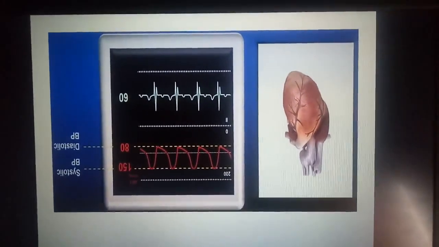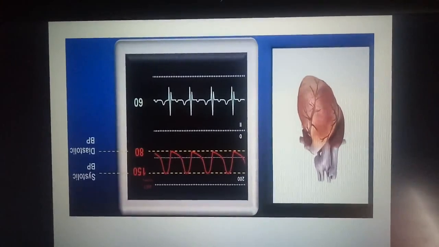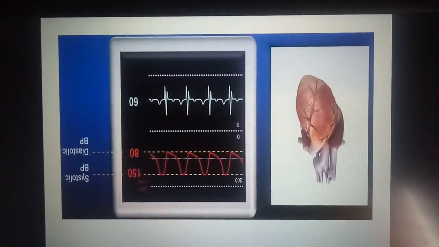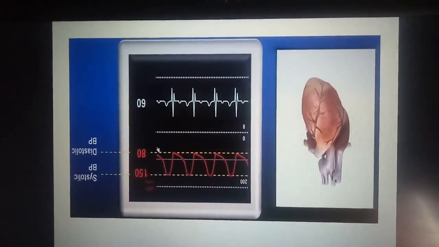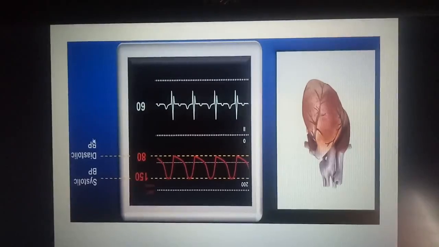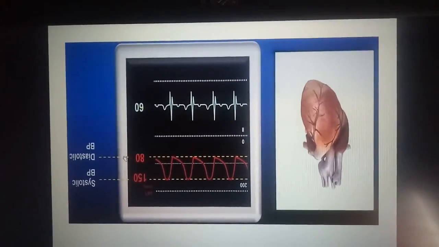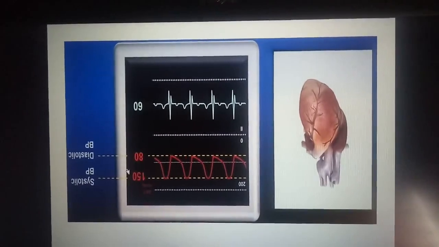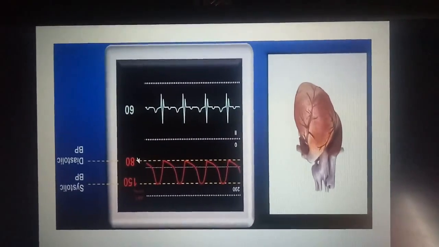The factors determining blood pressure are heart rate, vascular tone, blood volume, blood viscosity, and arterial compliance. In this case, we have the normal ECG signals. Compared to the systolic signal, the diastolic signal is very low, and between these signals we gather your blood pressure.